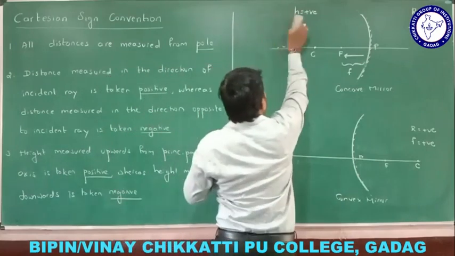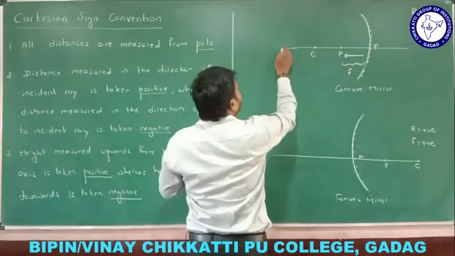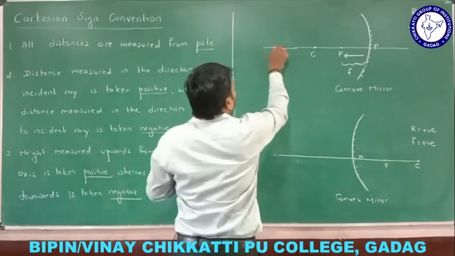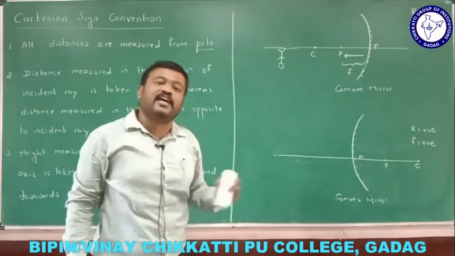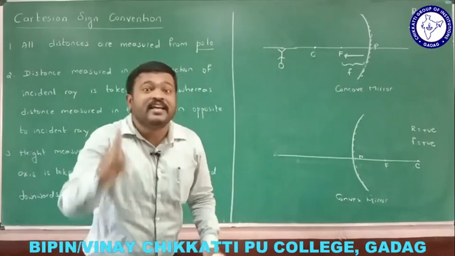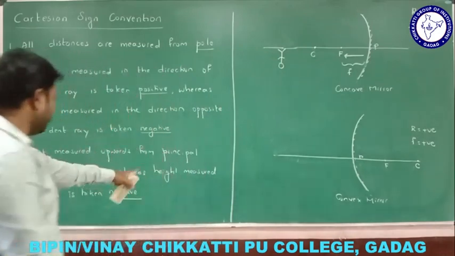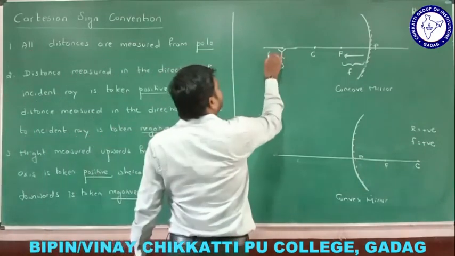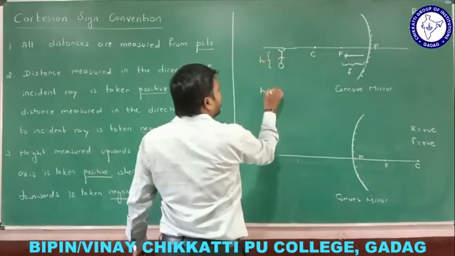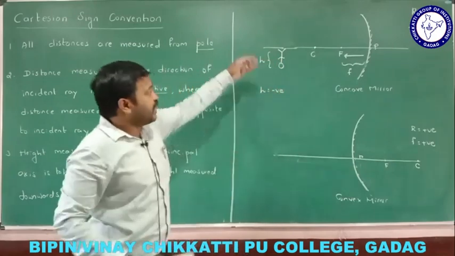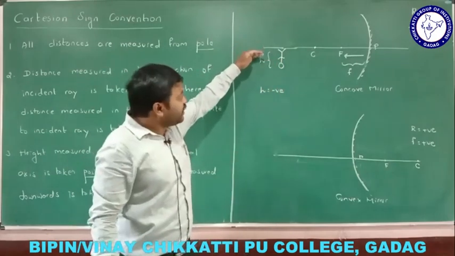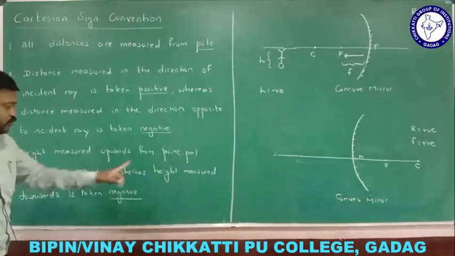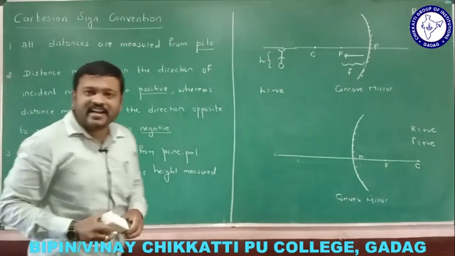Okay, let me remove this. If the object is like this, in this direction, now come on, tell me, what is the height of the object here? The height of the object is negative, right? Because the height measured downwards is taken negative. This is the height here, and it is negative because the height is measured from the principal axis and it is downwards. So height measured upwards is taken positive, whereas height measured downwards is taken negative.